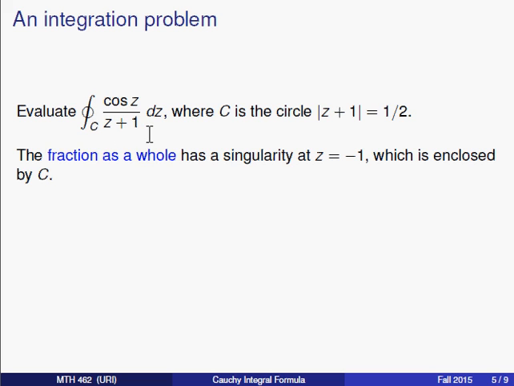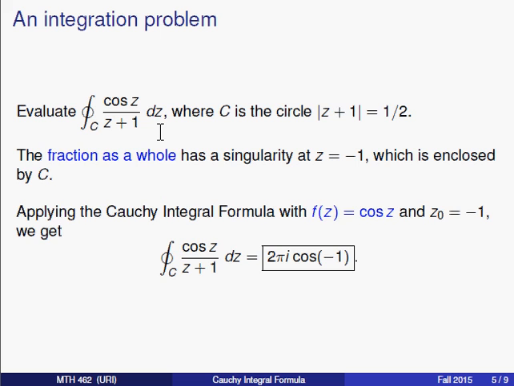To start off, let's take a look at where the function is analytic. The fraction as a whole has a singularity at z equals -1. That's a point where the function is not analytic, and you can see why. The point -1 is definitely enclosed by the contour C, and so we're out of luck. The Cauchy-Goursat theorem doesn't apply here, our rule for handling things of the form 1 over z minus z naught doesn't apply either, and the parameterization technique is not going to work either.